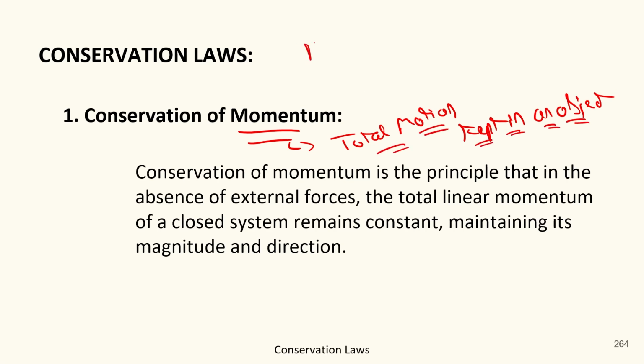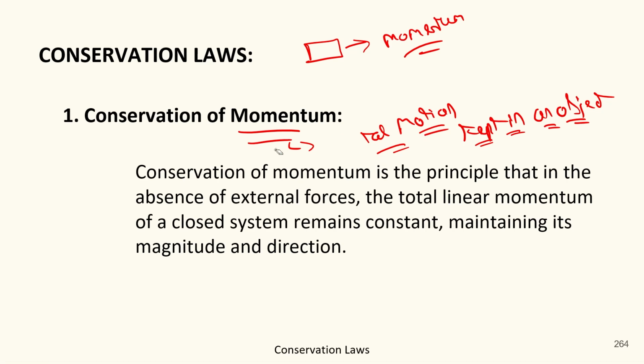Okay, suppose I ask you about this object and how much this object can move. You can find it out through the momentum. So momentum is basically the total motion kept in an object.